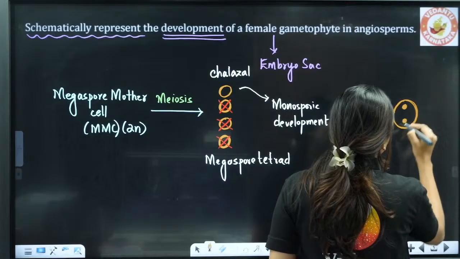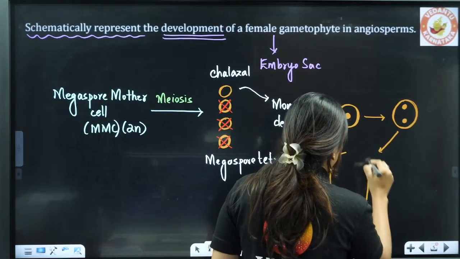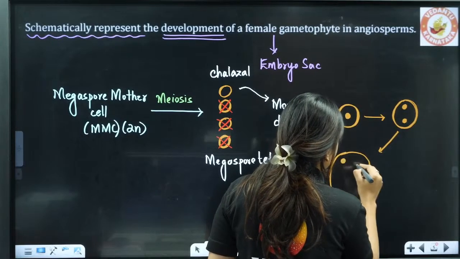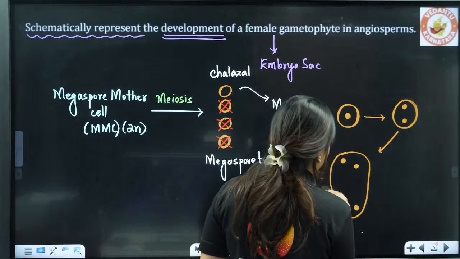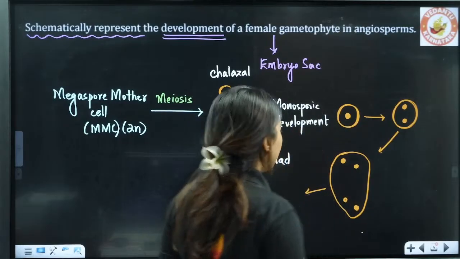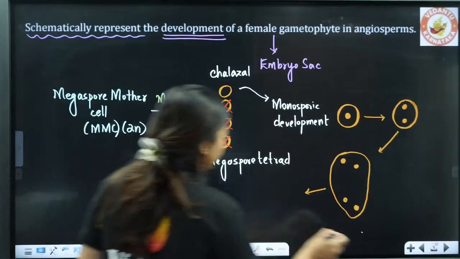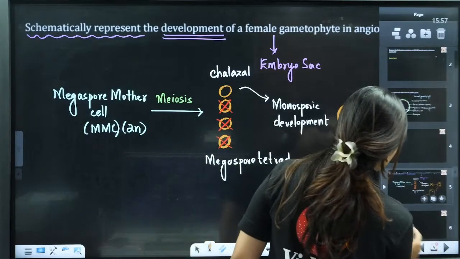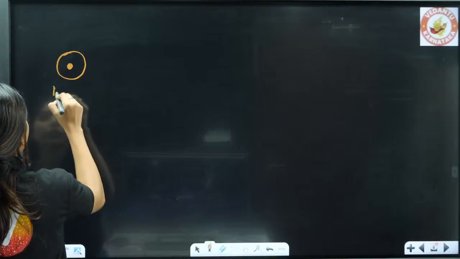One to 2, 2 to 4, 4 to 8. So this is the entire development that is going to happen. So let's say, we'll continue. You can write from there. So here you write the megaspore.